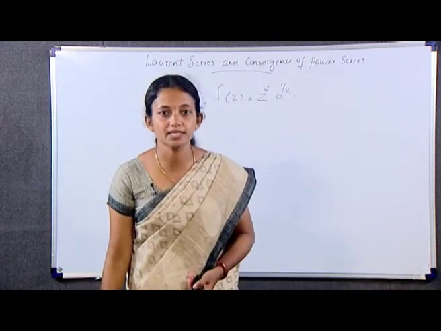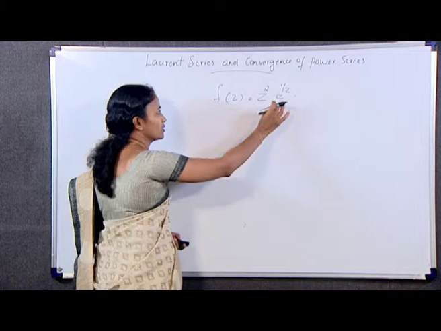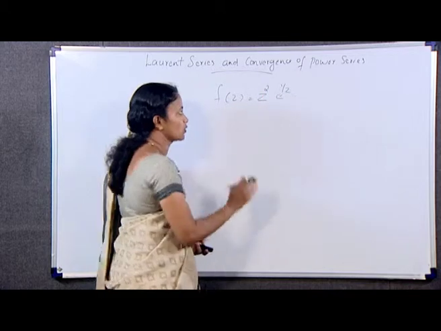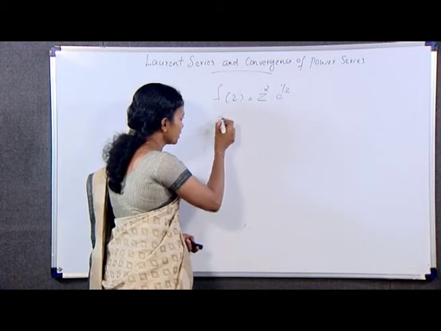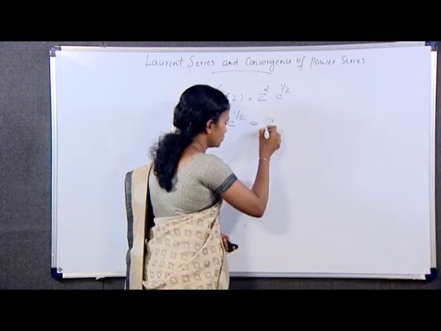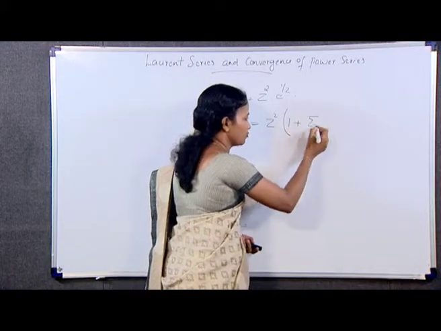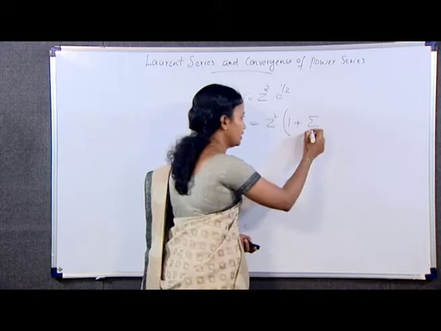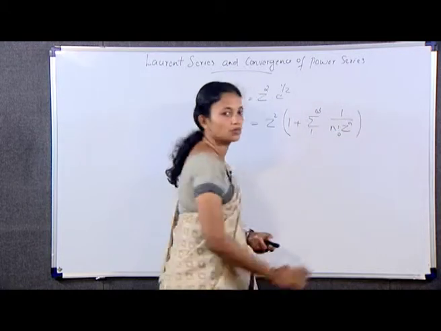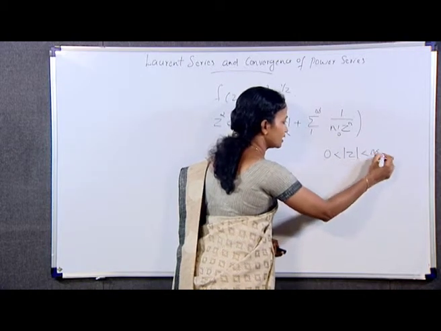Here, multiplying the series in the last example by z^2, we obtain, since in the last example we got the expansion of e^(1/z), z^2 e^(1/z) = z^2 times 1 plus sigma n varies from 1 to infinity (1/n!) z^(-n), where 0 < |z| < infinity.